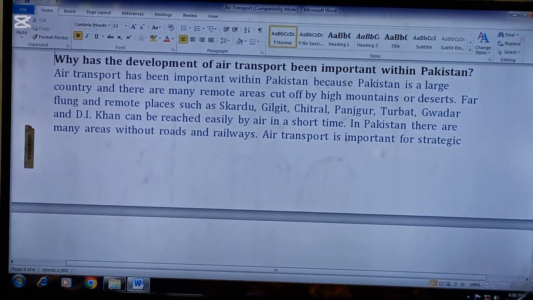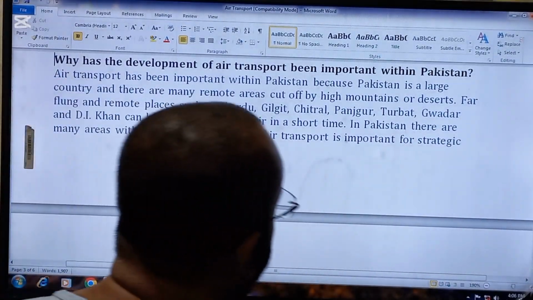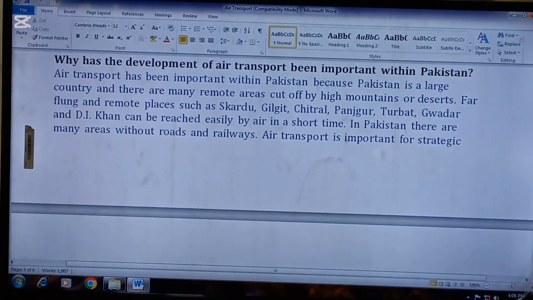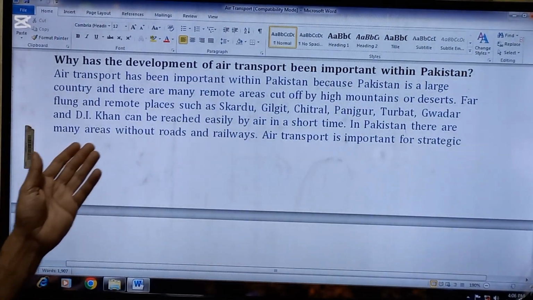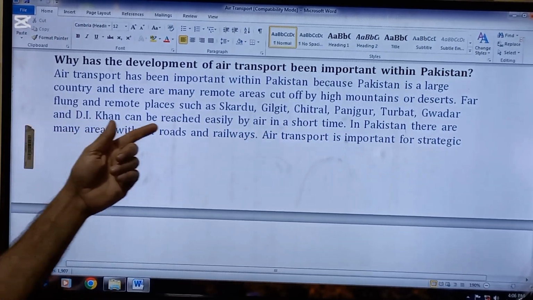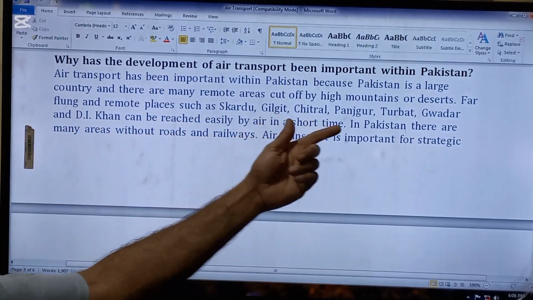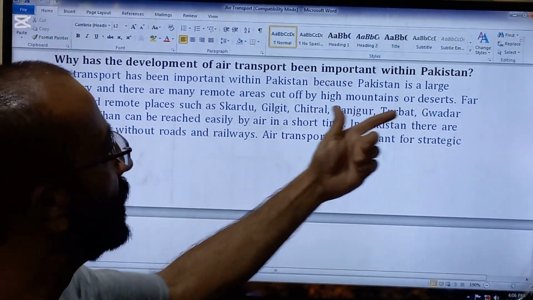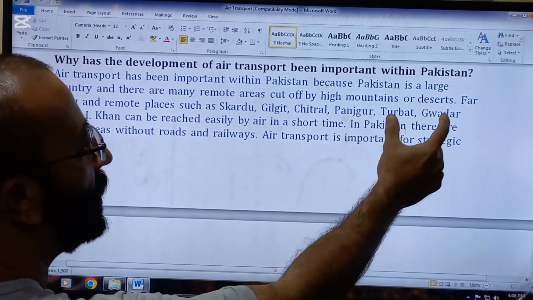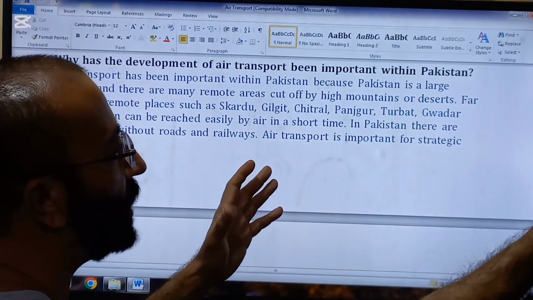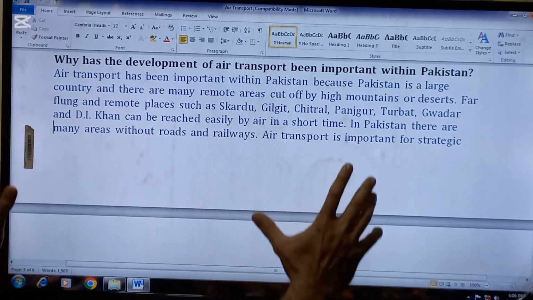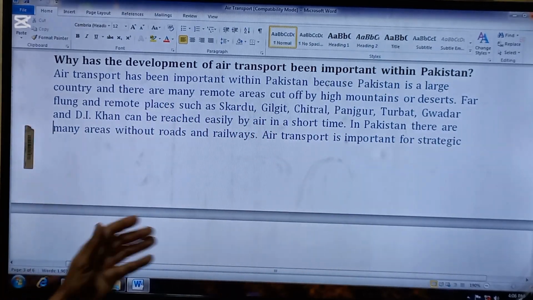Next point is, why has the development of air transport been important within Pakistan? Why has it become necessary to develop this within Pakistan? So air transport has been important within Pakistan because Pakistan is a large country and there are many remote areas cut off by high mountains or deserts. So this is the first point: in Pakistan there are many high mountains and deserts, because of which far-off areas are cut off from the main cities. So that's why air transport should be established, should be developed.